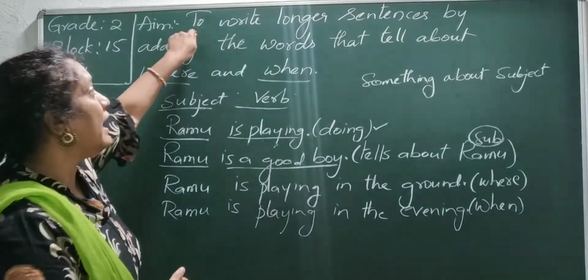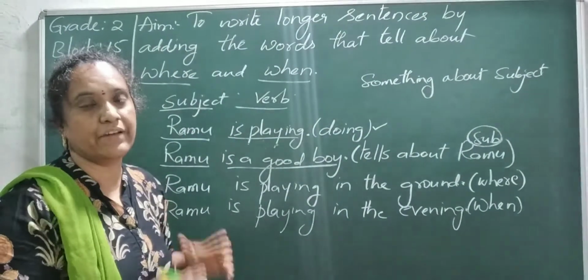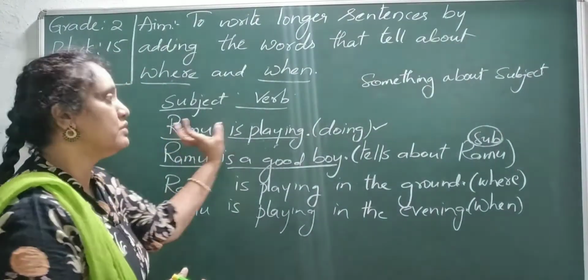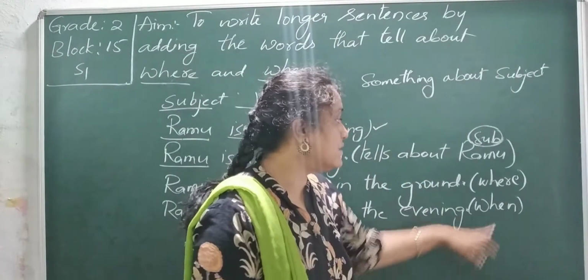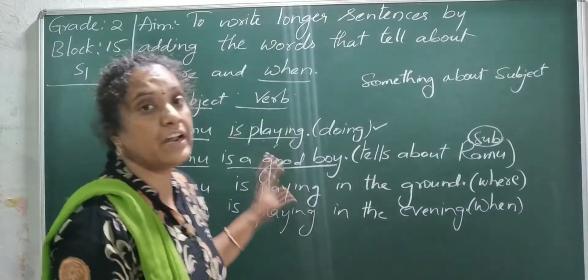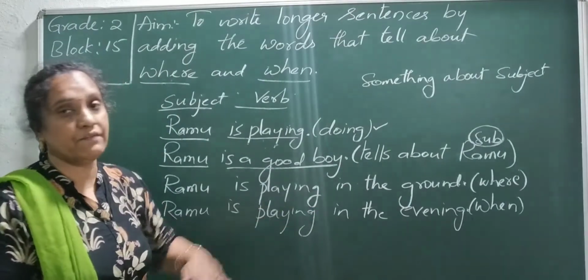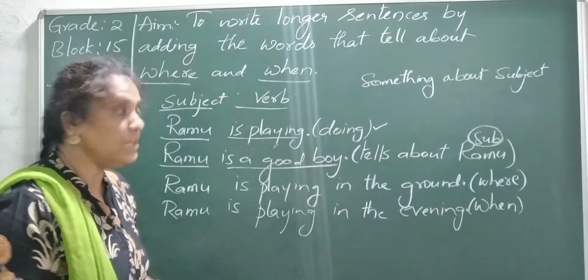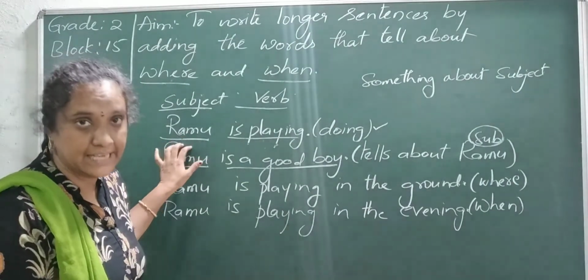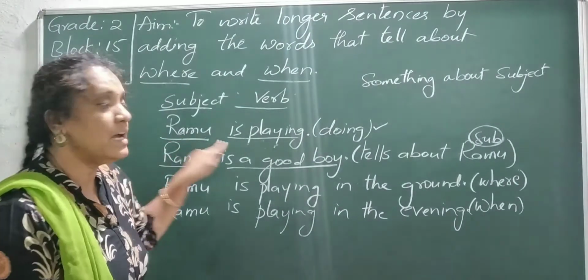So we are aiming to write longer sentences. For longer sentences, along with the subject and verb, we can use words which tell where and when. When we are able to use the words where and when, then we can increase the size of a sentence. Got it, children? So already we know that a sentence contains a subject and a verb.